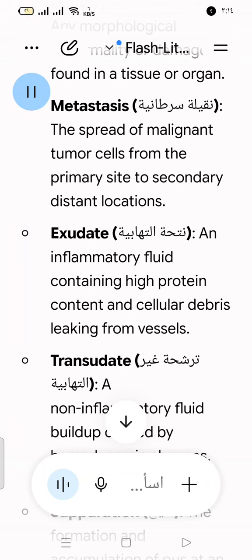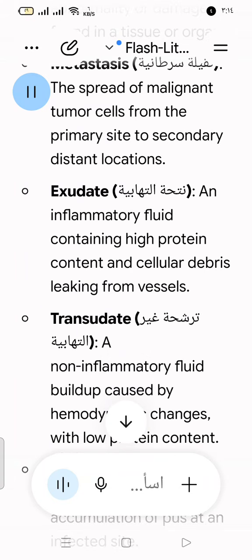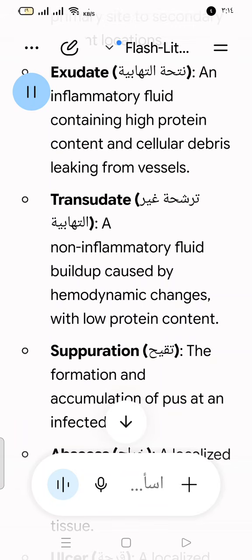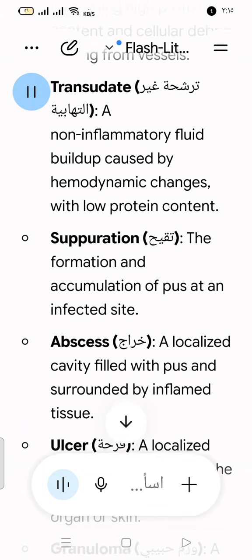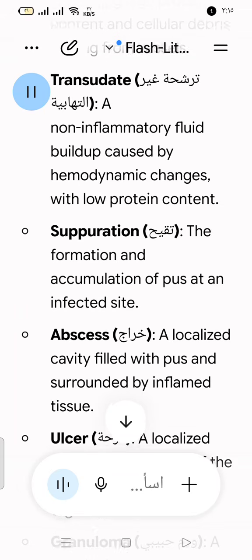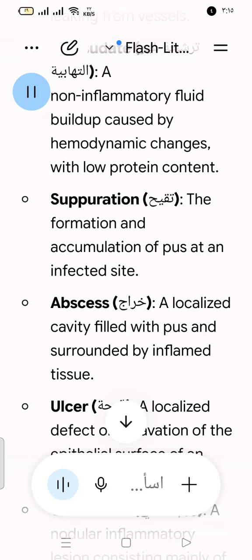transudate ترشحة غير التهابية: non-inflammatory fluid buildup caused by hemodynamic changes with low protein content. suppuration تقيح: the formation and accumulation of pus at an infected site. abscess خراج: a localized cavity filled with pus and surrounded by inflamed tissue. ulcer قرحة: a localized defect or excavation of the epithelial surface of an organ or skin.